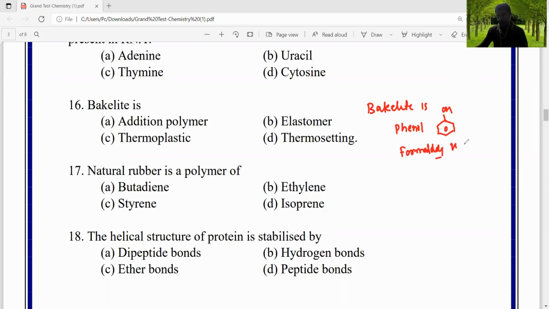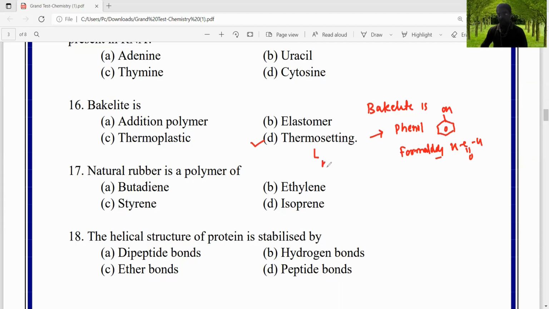It is the phenol formaldehyde polymer. Option A, an addition polymer. Option B, elastomer. Option C, thermoplastic. Option D, thermosetting polymer. We know that bakelite is a thermosetting polymer because it is a cross-linked polymer.